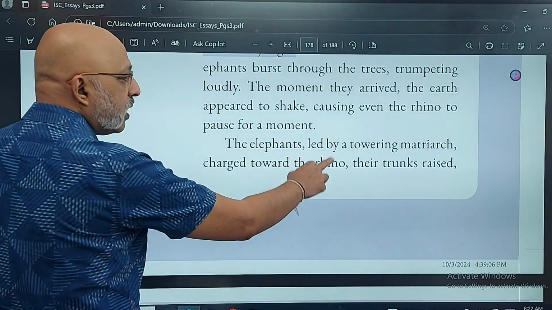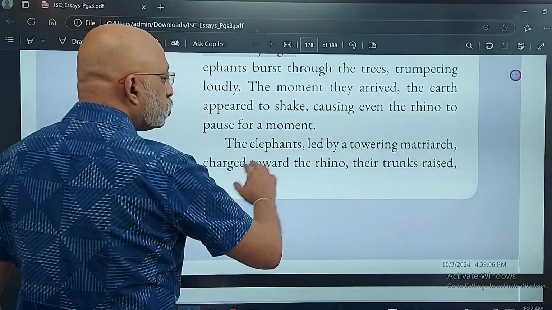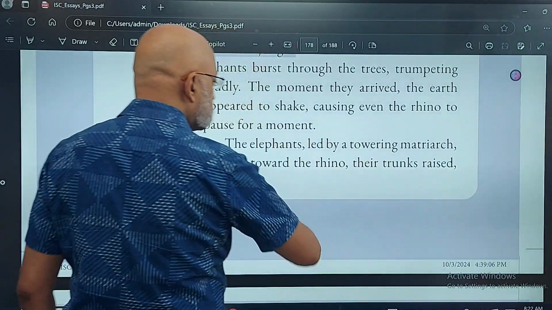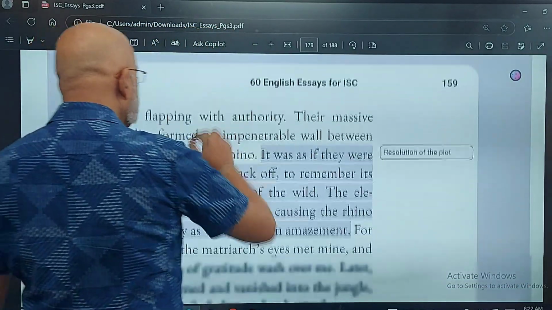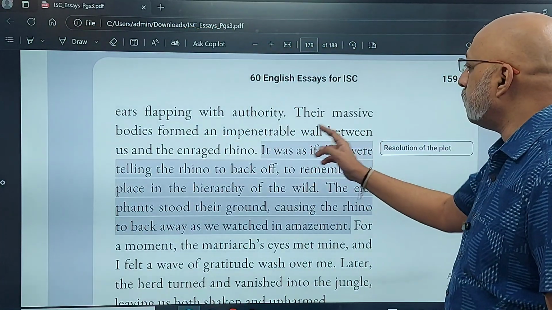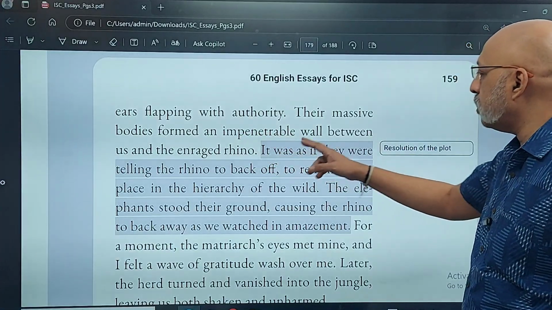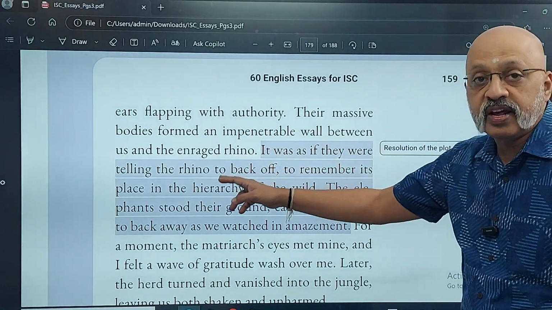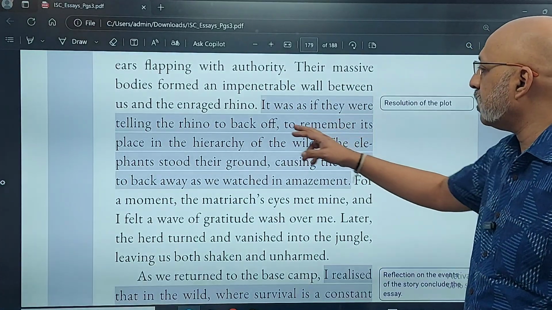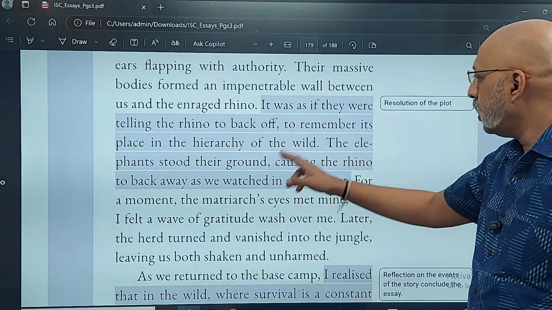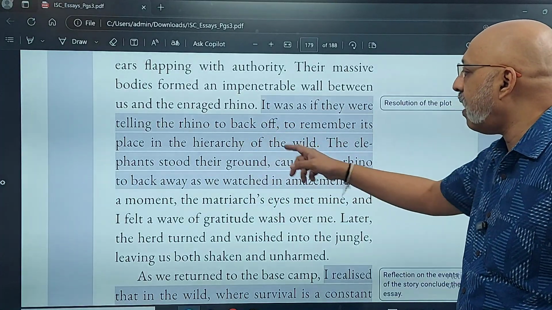The elephants, led by a towering matriarch, charged toward the rhino, their trunks raised, ears flapping with authority. Their massive bodies formed an impenetrable wall between us and the enraged rhino. It was as if they were telling the rhino to back off, to remember its place in the hierarchy of